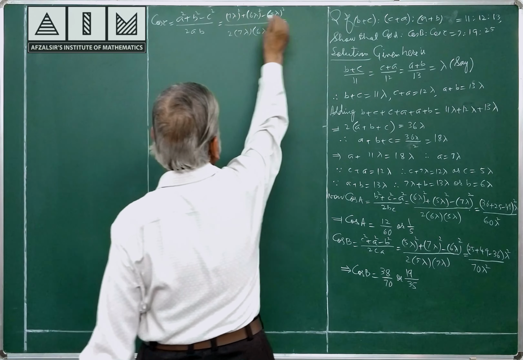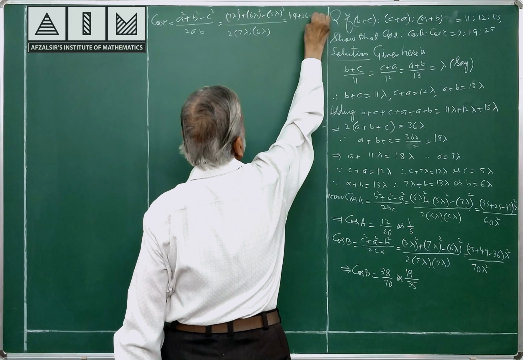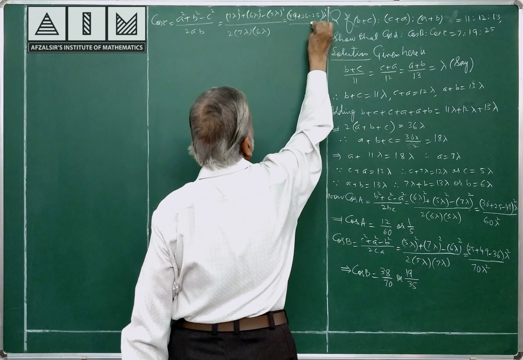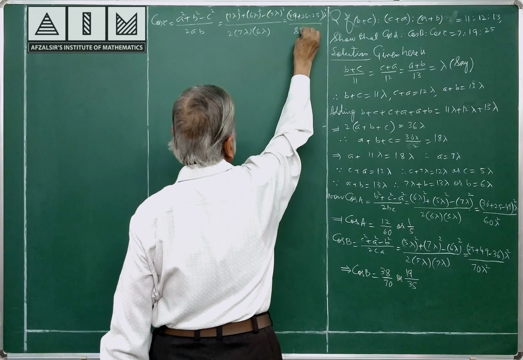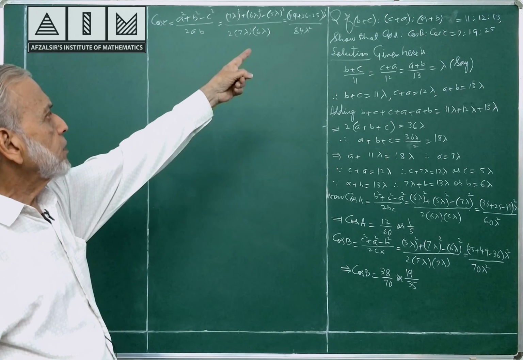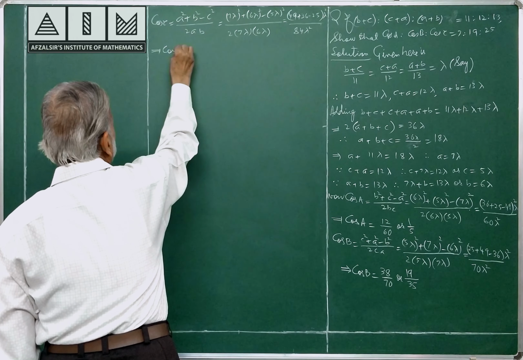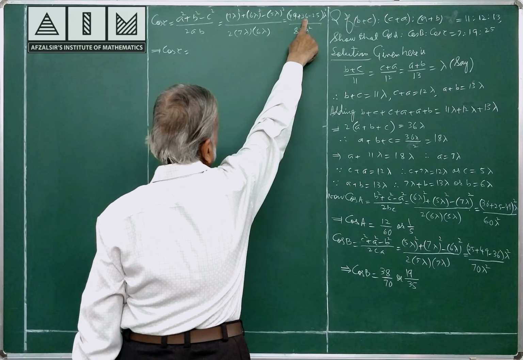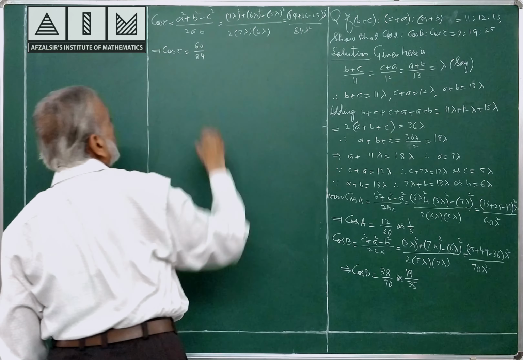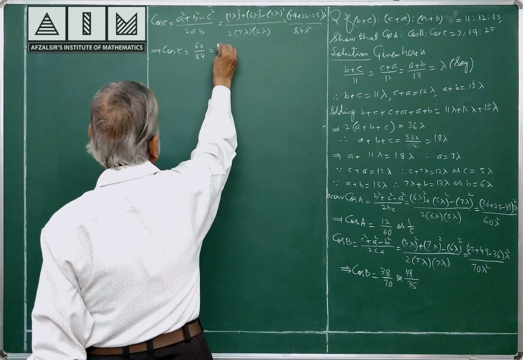As before, this is 49, this is 36, this is 25 lambda square, and the denominator comes to 84 lambda square. 49 plus 36 minus 25 lambda square by 84 lambda square. That means cos C is equal to 49 plus 36, 85 minus 25, 60 by 84. Lambda square cancelled, 60 by 84, or we can say 5 by 7.